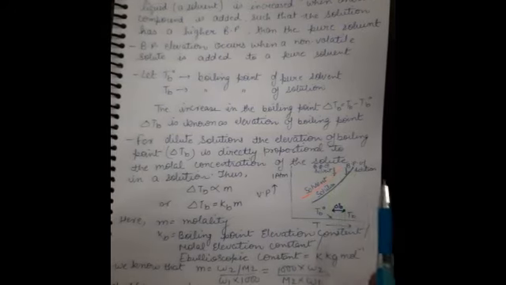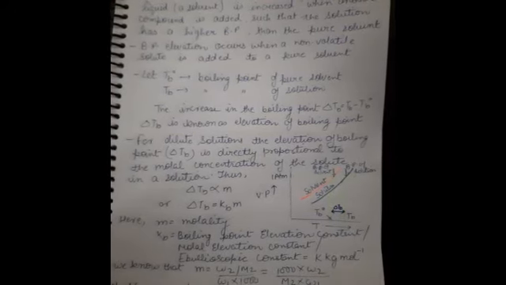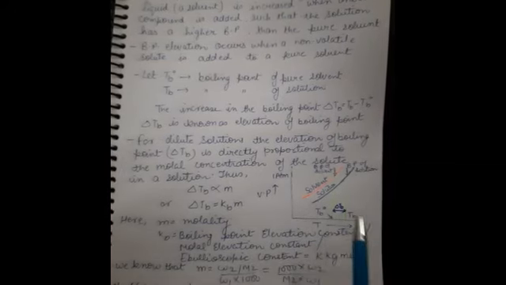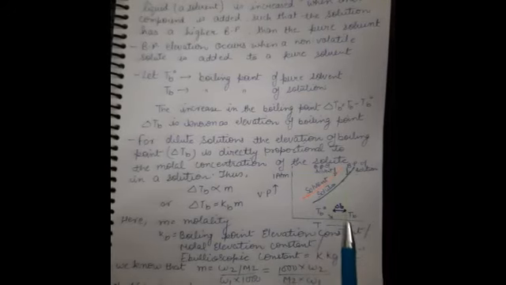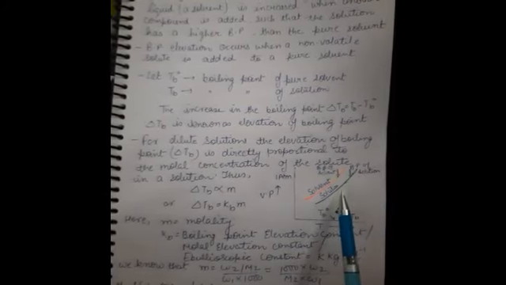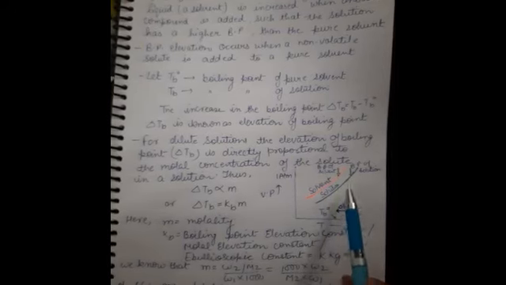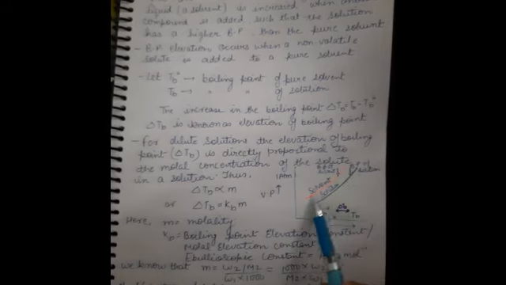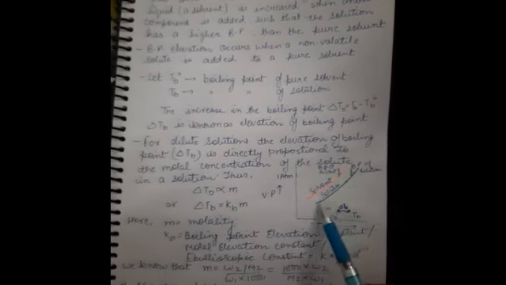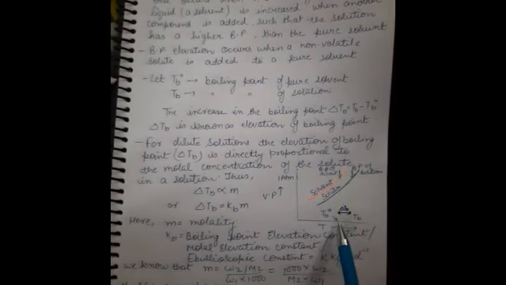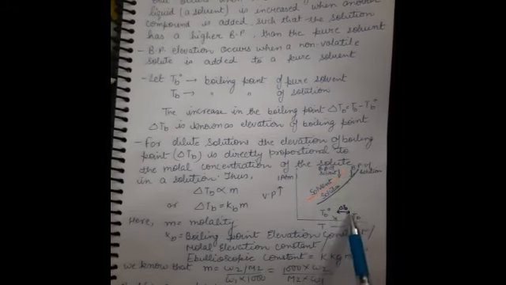Here I'll take 2 beakers: in one I'll take a pure solvent, and in another I'll take the solution in which 1 non-volatile solute is added. So what happens if we add a non-volatile solute? Its boiling point increases, because to reach that point we must increase the temperature more than for the pure solvent. The boiling point of the solution increases. This is basically known as elevation in boiling point, which is denoted by delta Tb.